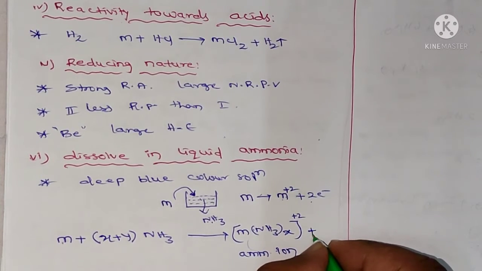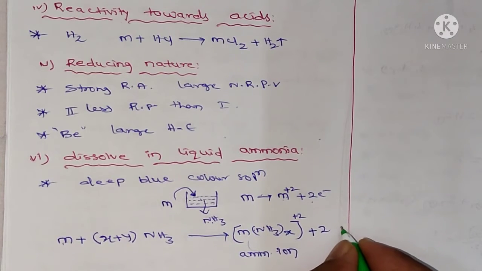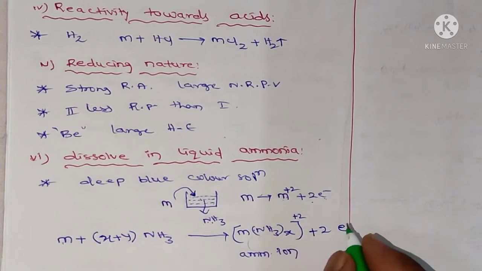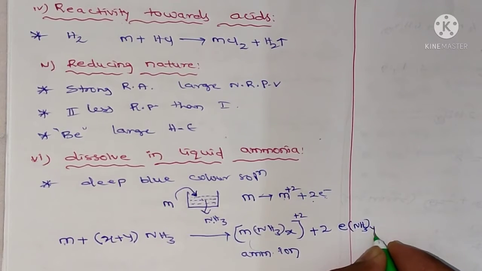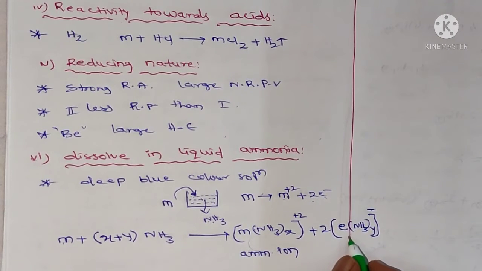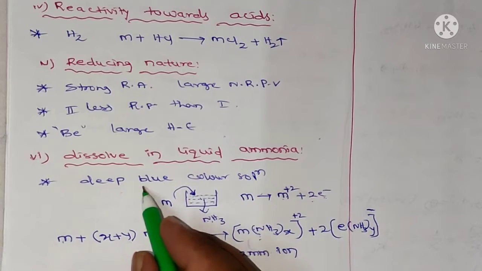And plus there are electrons in the solution, so the electrons are also surrounded by ammonia molecules. So here Y moles of ammonia molecules, and here a negative charge. So this is called the ammoniated electron, and this is called the ammoniated ion. Due to this ammoniated ion, the solution will get a deep blue color.